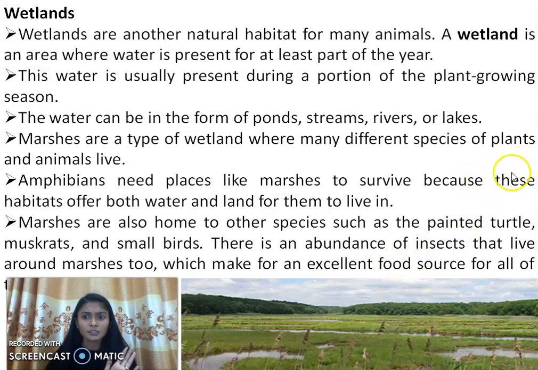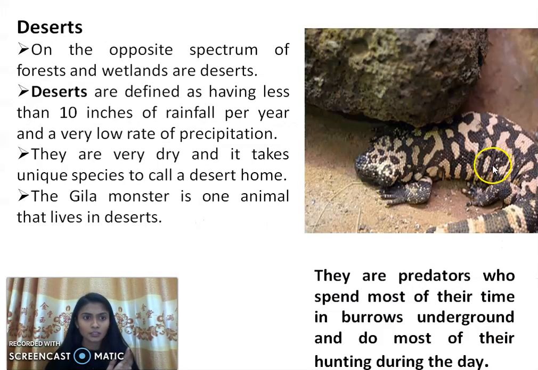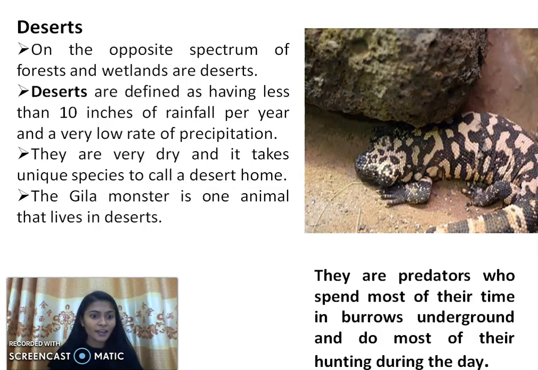Then the third one is desert. We have studied two: first the forest, then the wetland, and the third one is the desert. On the opposite spectrum of forests and wetlands is the desert. As I told you, this is totally opposite of forests and wetlands. That's why it's called desert. No rainfall, or the least amount of rainfall is present. The temperature is very high.